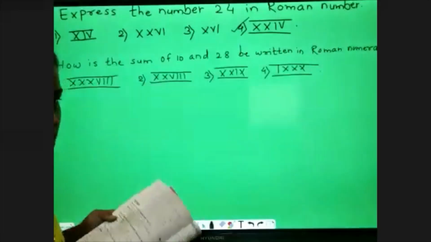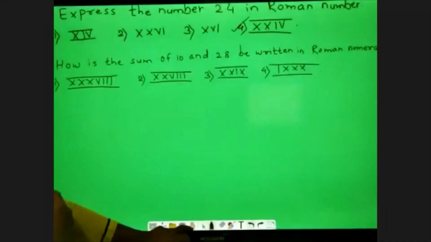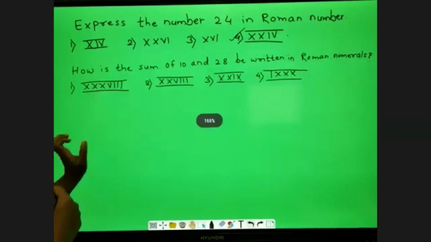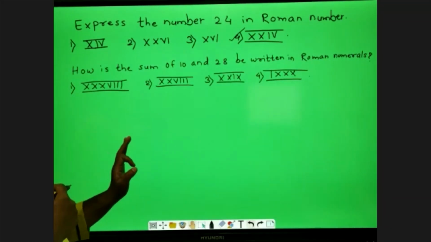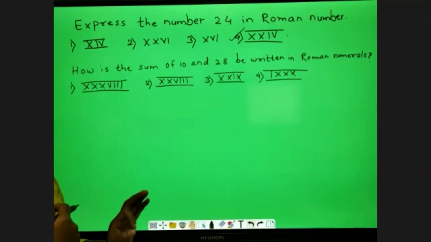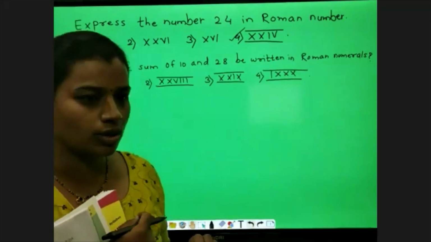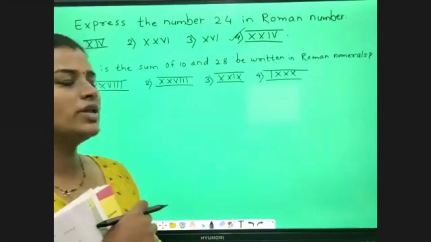Okay. See question. You have to wait for some time. Let me explain. How is the sum of 10 and 28 written in Roman numerals? Actually, you will solve first.